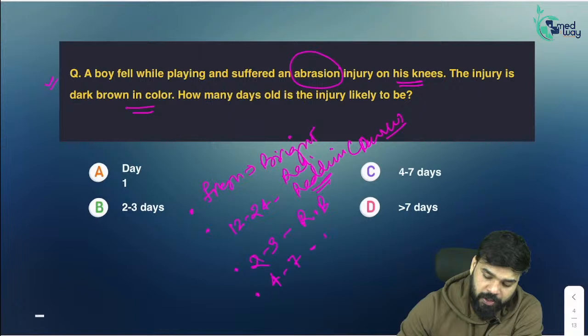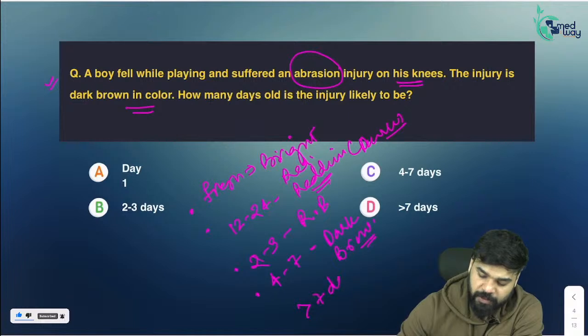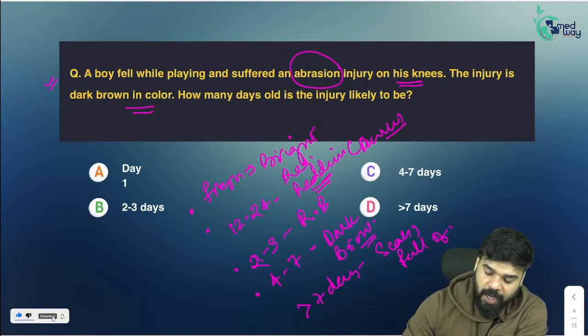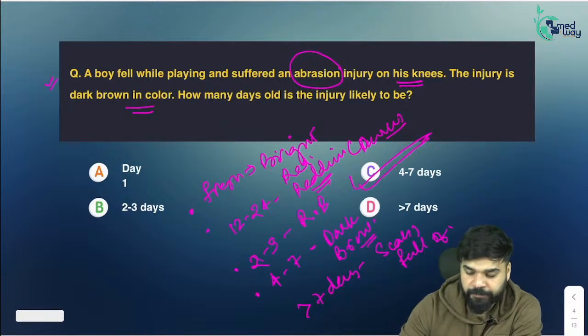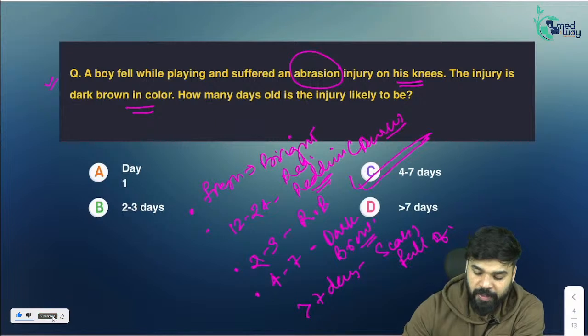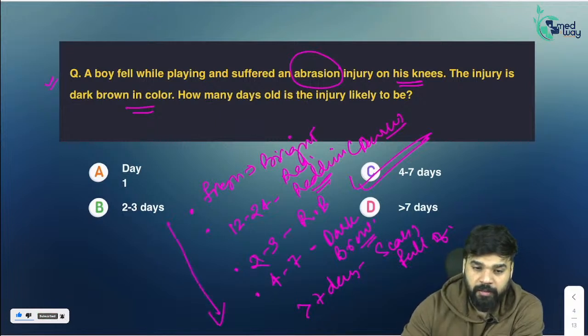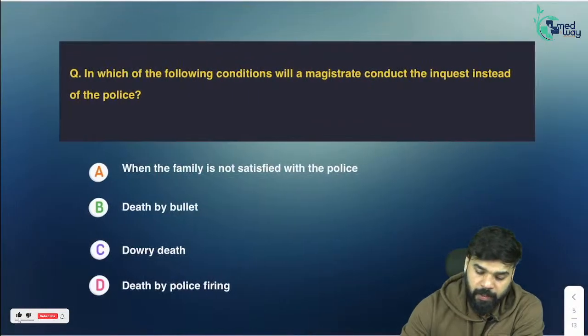and within 4 to 7 days, it will look dark brown in color, and after 7 days the scab will fall off. So the answer to this question will be 4 to 7 days. It is also a very easy question. You just need to remember the timeline and the color changes within the timeline of abrasion. Moving on to the next question.